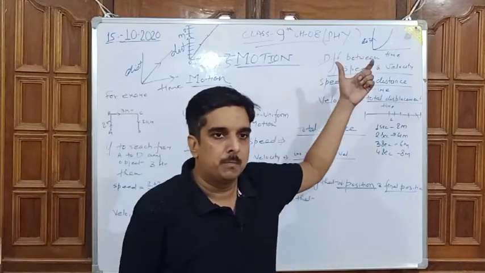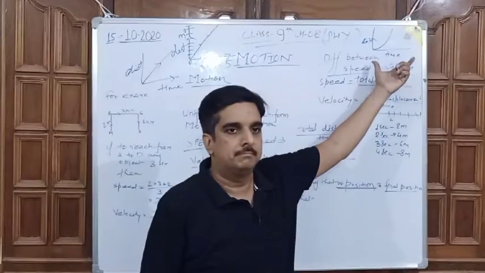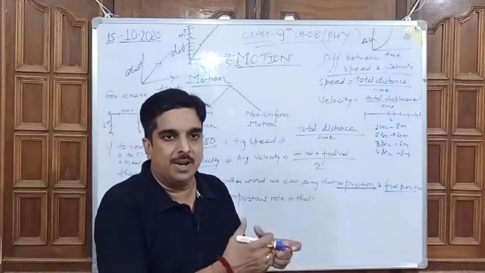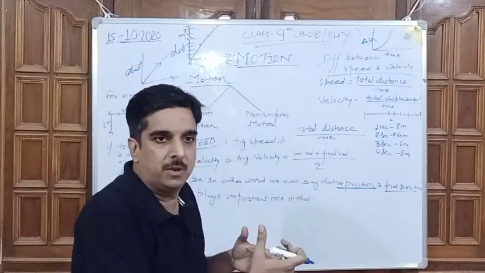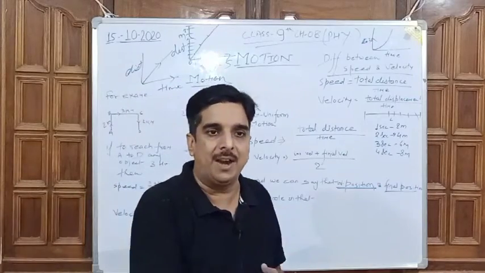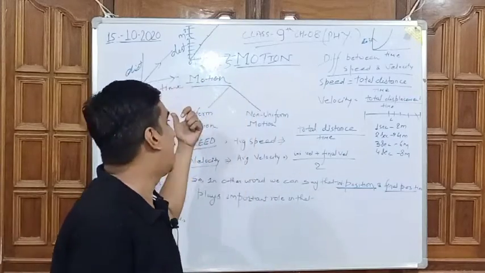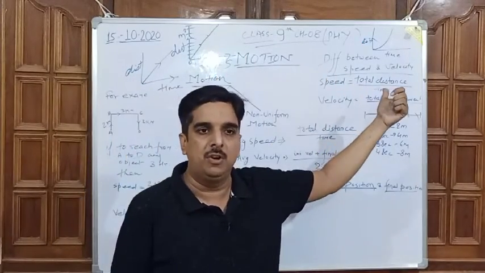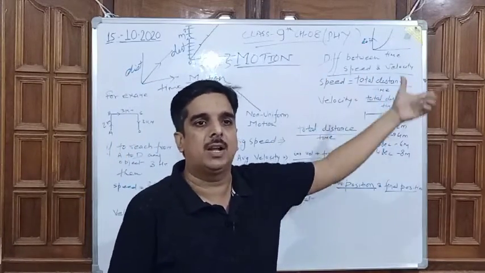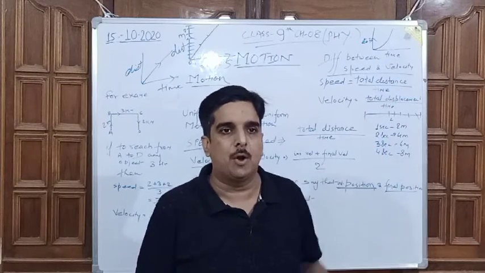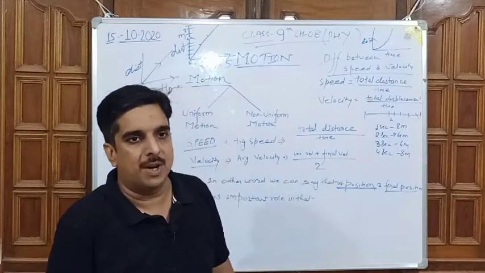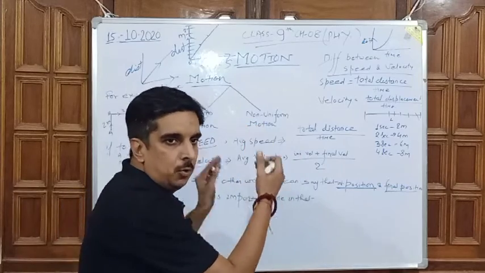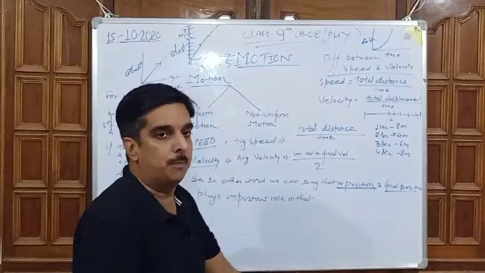It will be available in the form of a curve. So this is the basic graphical difference between uniform motion and non-uniform motion. The graph of uniform motion is always a straight line, whereas in non-uniform motion it will come in a curved line. So this is the basic difference between uniform motion and non-uniform motion.